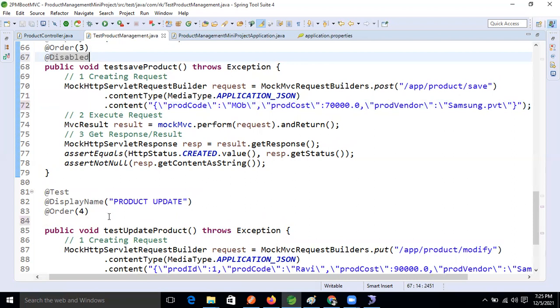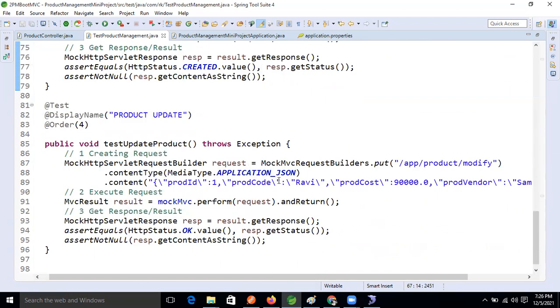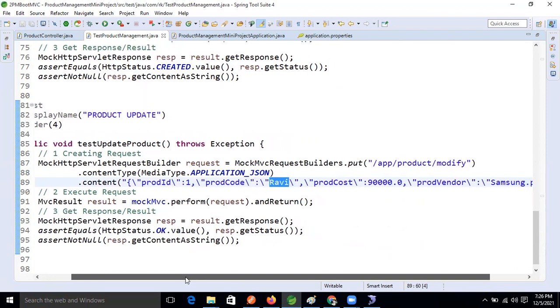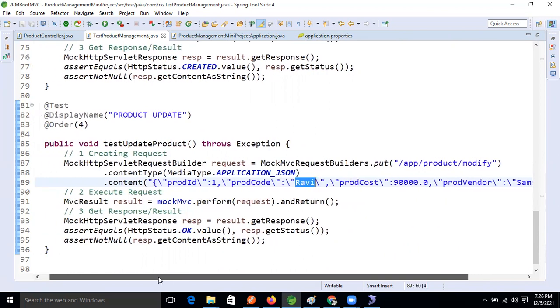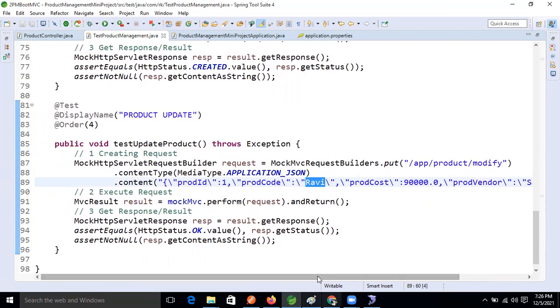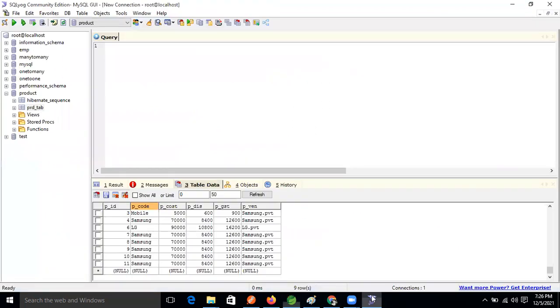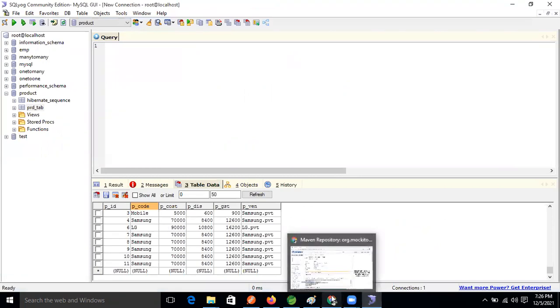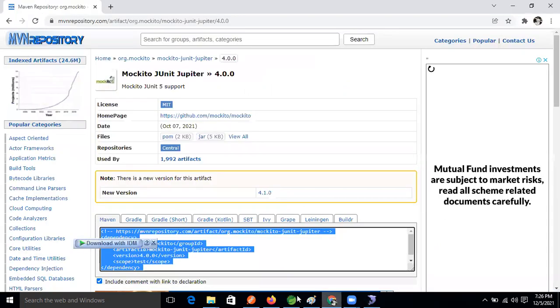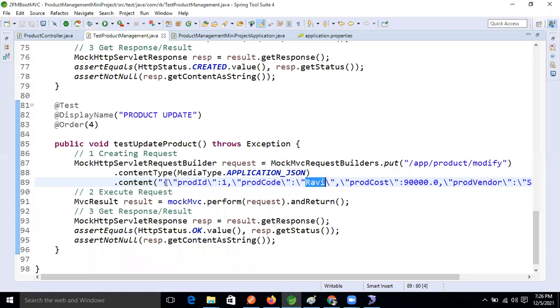If you want to update here, then you need to use an ID which is not there in the database, 12. In the ID one, replace 1 with 12. It's an update operation, right? Because the ID is auto-generated, there is no ID on save, but at the time of updating we need an ID, right?